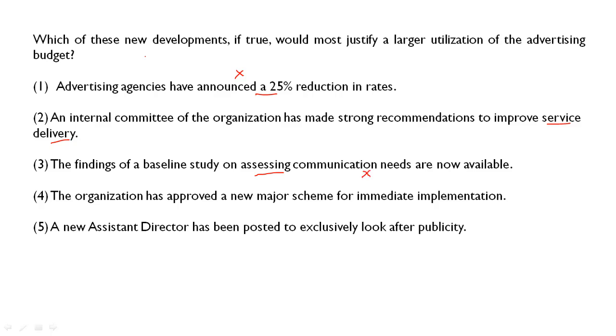Next, the organization has approved a new major scheme for immediate implementation. Friends, this is a very very good option. Directly I am getting a reason for expanding the budget. Why? Because मैंने एक नई स्कीम लॉन्च करी है. अब फ्रेंड्स, अगर कोई नई स्कीम लॉन्च करते हैं तो उसको लोगों तक पहुंचाना पड़ता है, उनको बताना पड़ता है कि येस आई एम डूइंग समथिंग न्यू. सो उनको एडवर्टाइज पब्लिसाइज करना पड़ेगा. सो this is a immediate implementation and this looks very good to me, and better than the 4 option is better than second option.